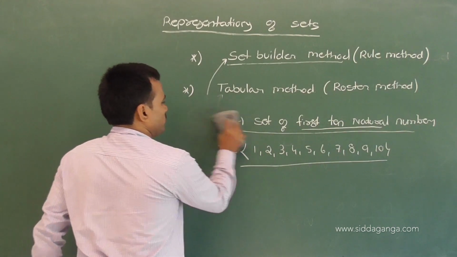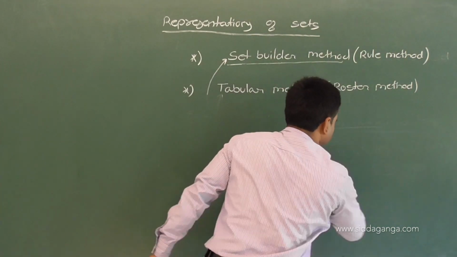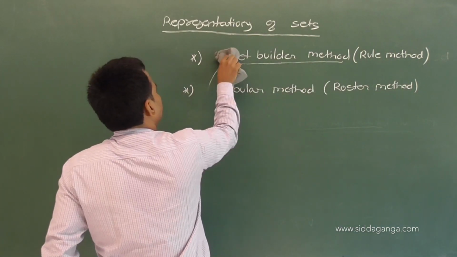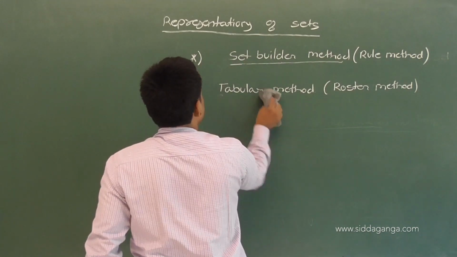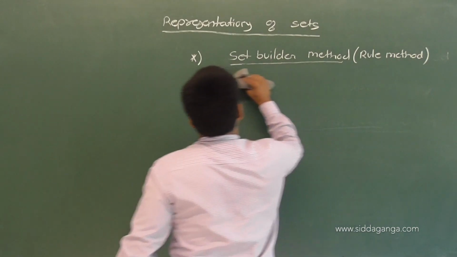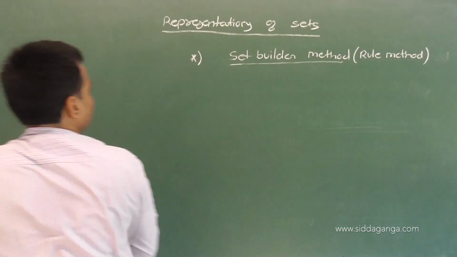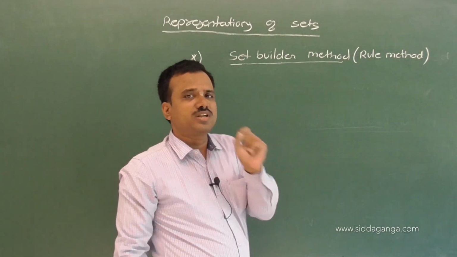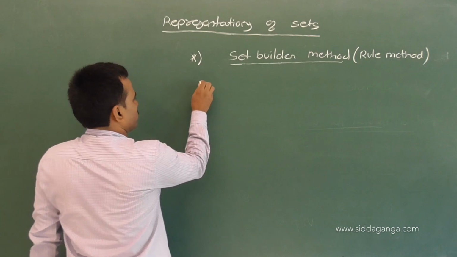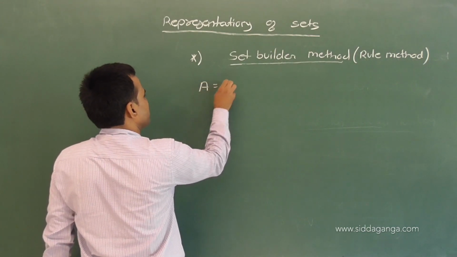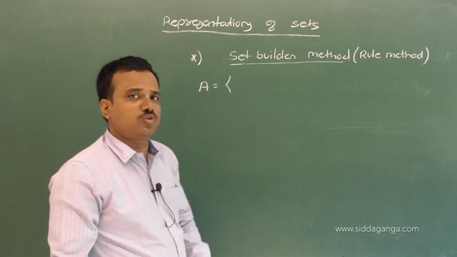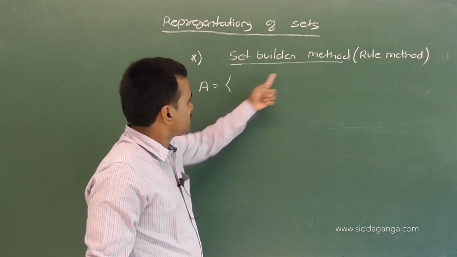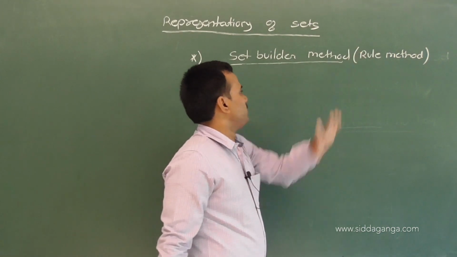Okay. Then this is in a simple way. What is the standard one, sir? Observe here. How to represent set builder? Very important. See, observe here. We write set A. How to represent the set builder method or rule method?